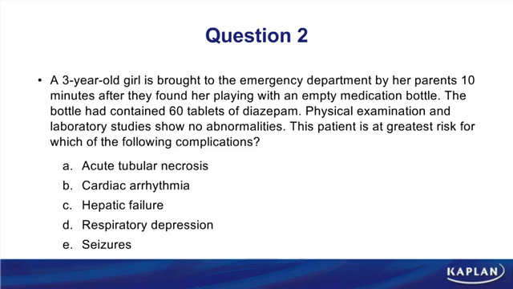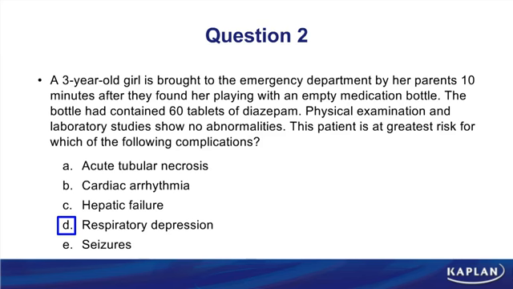In essence, we're trying to figure out how an overdose of a benzodiazepine is going to manifest. Since benzos are GABA drugs and GABA is a CNS depressing neurotransmitter, how does the CNS depressant effect manifest? Choice D, respiratory depression, is the correct answer.